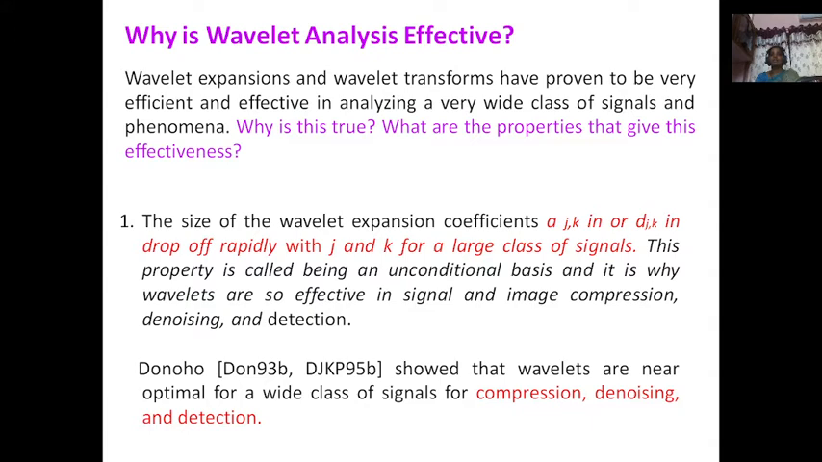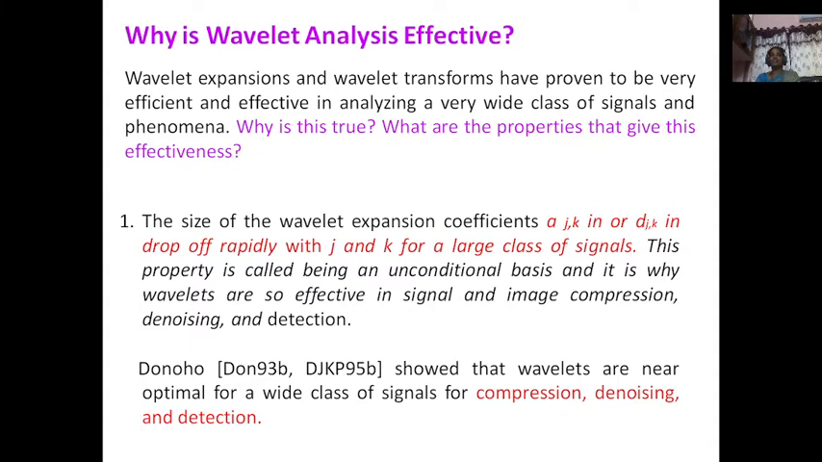One is the size of the wavelet expansion coefficients a_{j,k} or d_{j,k} drop off rapidly with j and k for a large class of signals. The number of coefficients we are using is going to drop off rapidly. This property is called being an unconditional basis, and it is why wavelets are so effective in signal and image compression, denoising and detection.